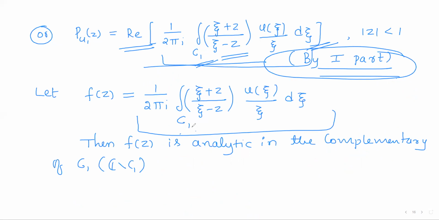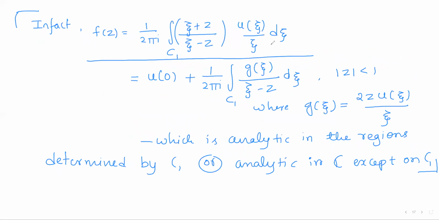Then once again, as in the first part, we can prove that this function is analytic in the regions determined by C1. This function will be analytic everywhere except on the arc C1. So we will use the lemma. In fact, this function f of z is written as u of 0, which is constant, plus 1 by 2 pi into this one, where u of 0 is continuous and analytic everywhere.